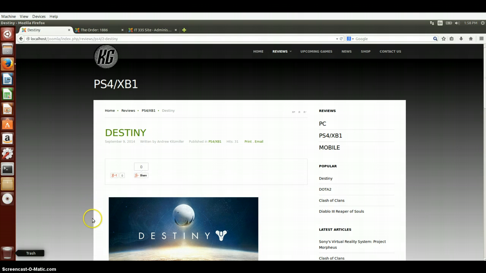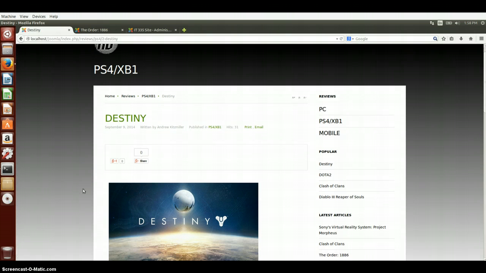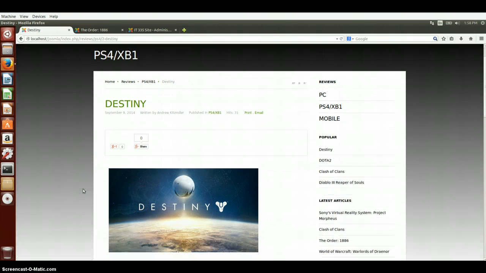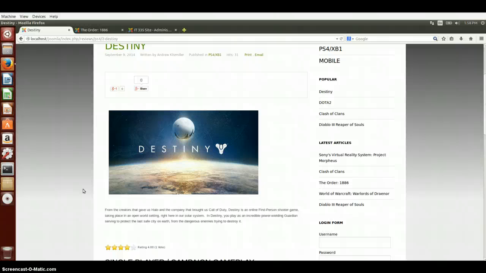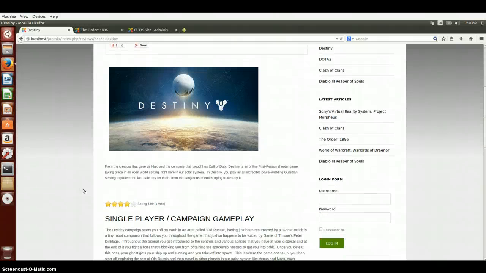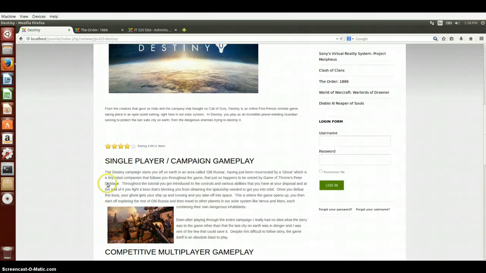So this is a video game review that I wrote about the video game Destiny that was released for PlayStation and Xbox One. One of the features I included at the top of each article that I wrote was this little extension right here that I installed. This extension is called Extravote and basically allows the users to click and rate the game that is currently being reviewed in the article. So not only do the users get to read about and hear my opinion on the game, but they also get to see the opinion of what everybody else thinks about the game.